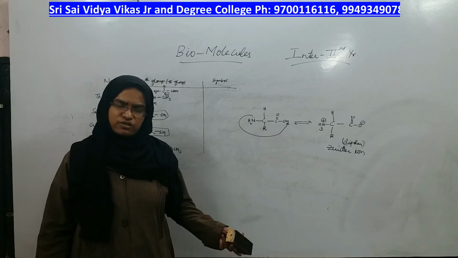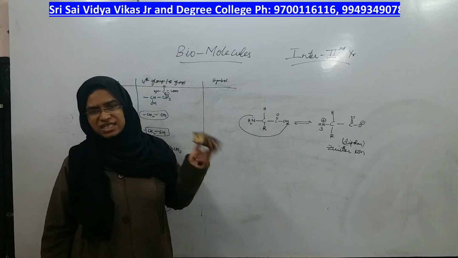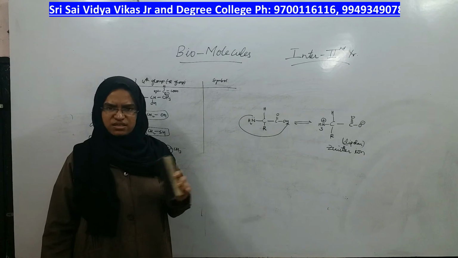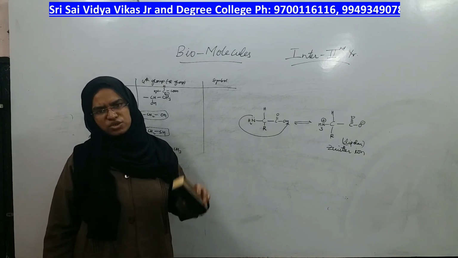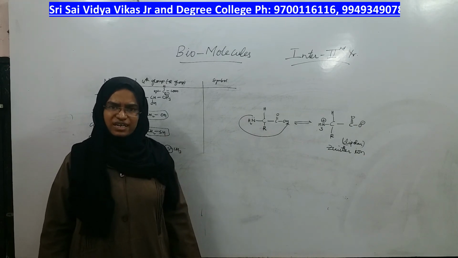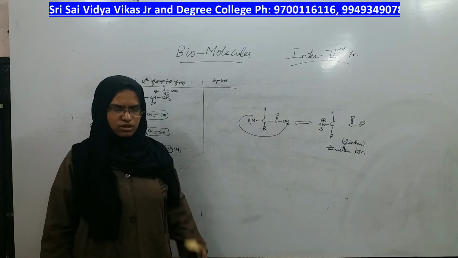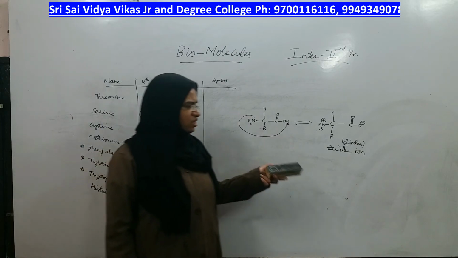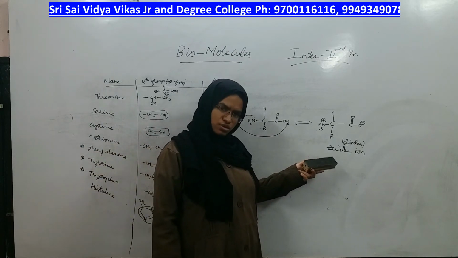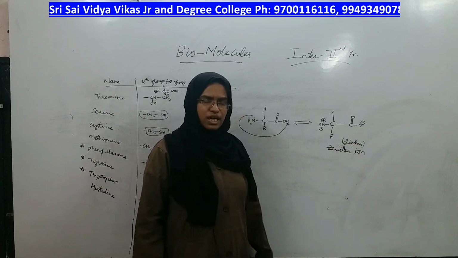What is the nature of the Zwitter ion? Is it acidic in nature? No. Is it basic in nature? No. It is neutral only. Is it a cation? No. Is it an anion? No. It has both cation and anion, therefore it is neutral, but you should call it a dipolar ion.